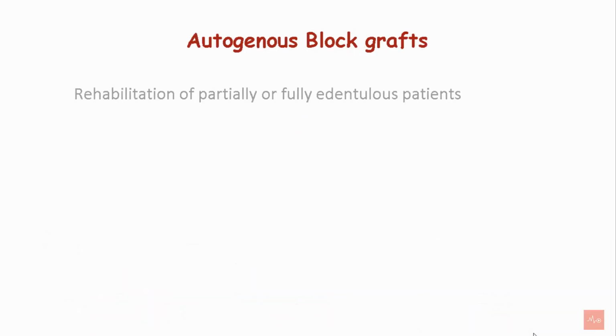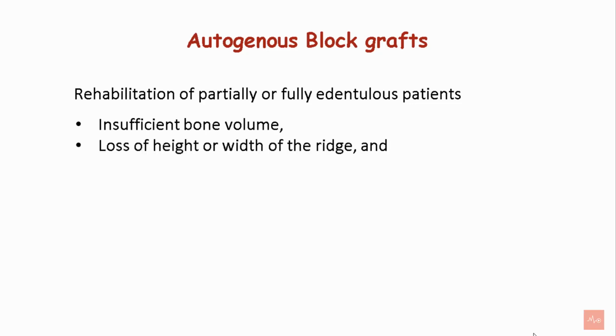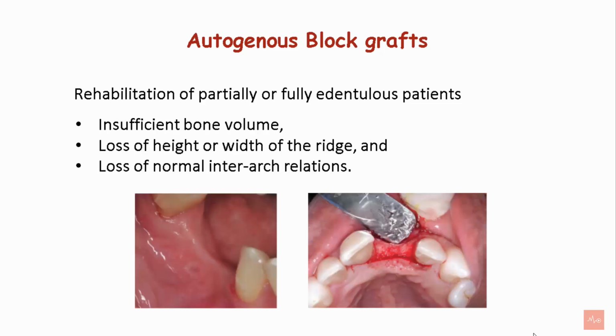Autogenous bone blocks. It helps in rehabilitation of partially or fully edentulous patients. It is indicated in insufficient bone volume cases where there is loss of height or width of the ridge and also loss of normal interarch relations. These are the conditions where autogenous bone block grafts can be used.